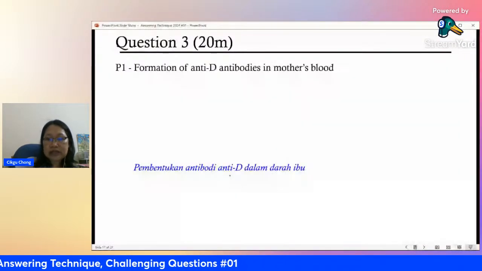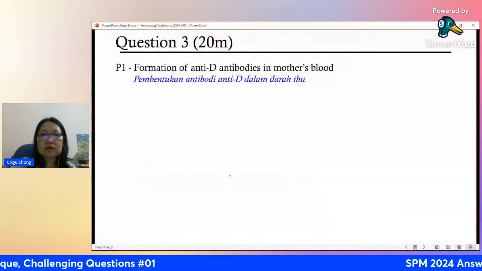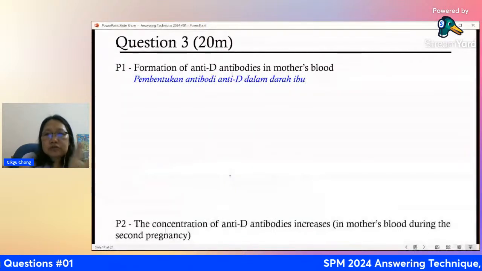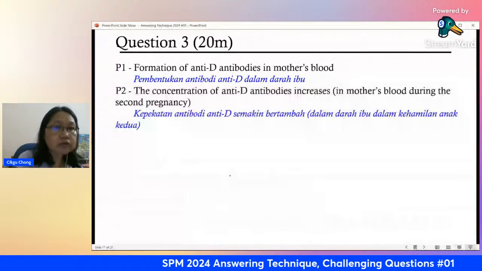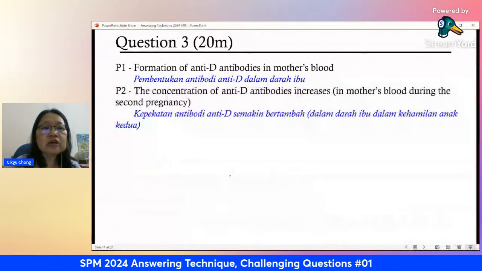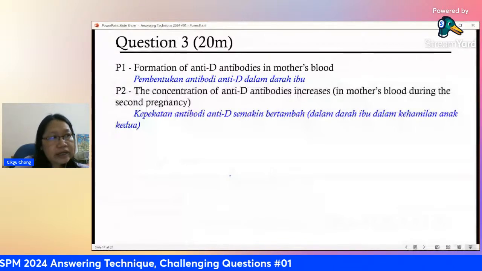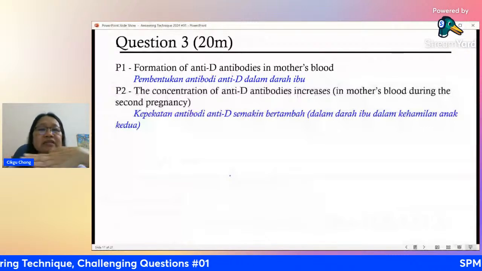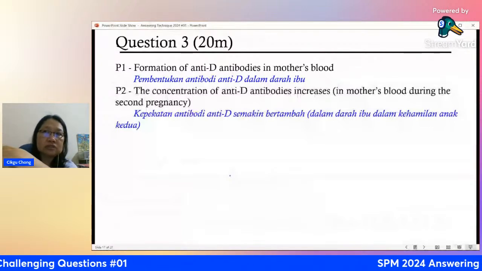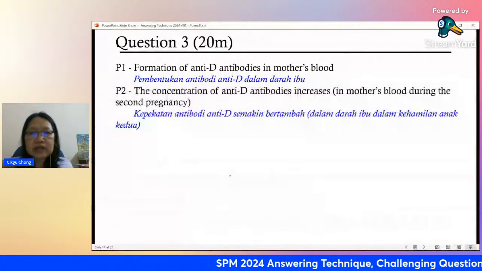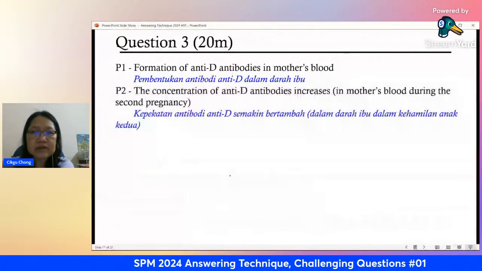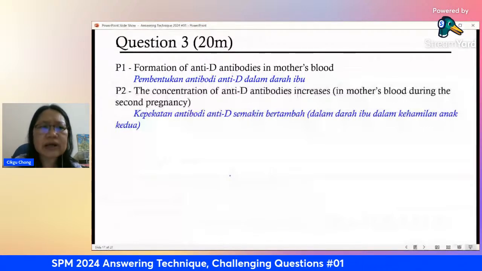The antibody will now become more and more during the pregnancy of the next baby. So there is time to build up the antibody. Now the antibody can go inside the bloodstream and destroy the cells of the fetus, the third one, not the second pregnancy, the third one. Actually, the next baby, the second pregnancy, sorry, the third baby.